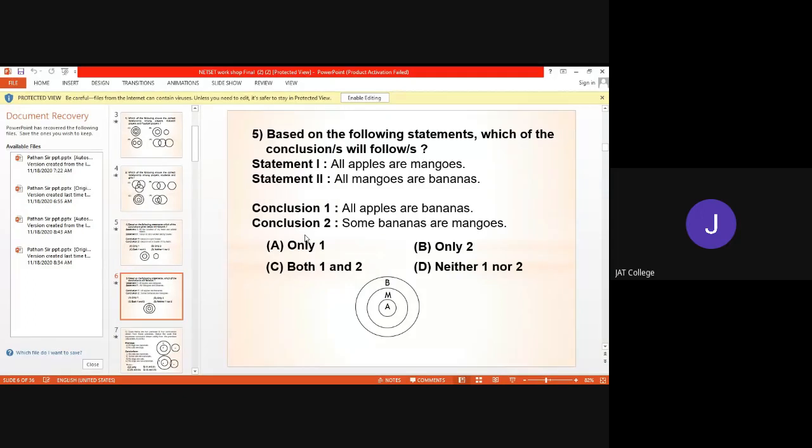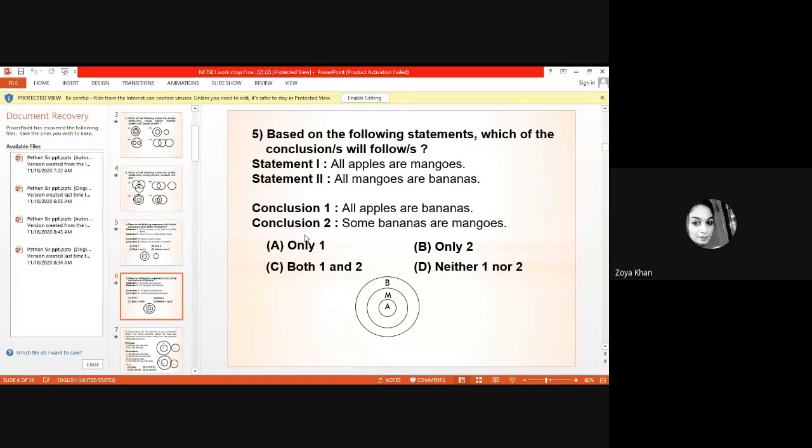Okay, now second statement is all mangoes are bananas. That means the circle for banana will be larger than the circle for mangoes, and it will cover the circle of mango. Understand this? So from these two statements we can draw three circles, and each circle is in another circle. That means circle for apple is in the circle of mango, and circle of mango is in the circle of banana. So from these two statements, is it clear how to draw the Venn diagram from the statement?